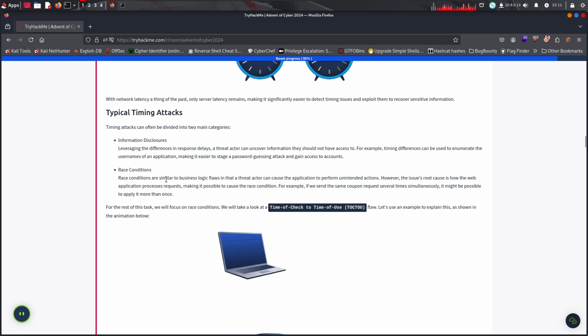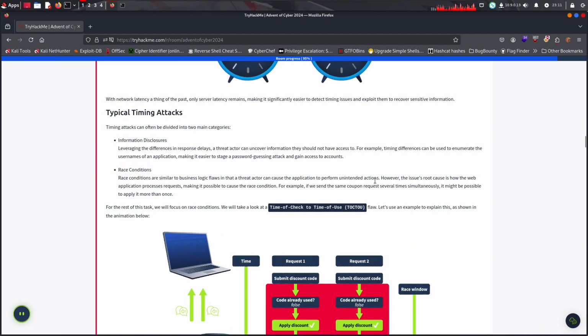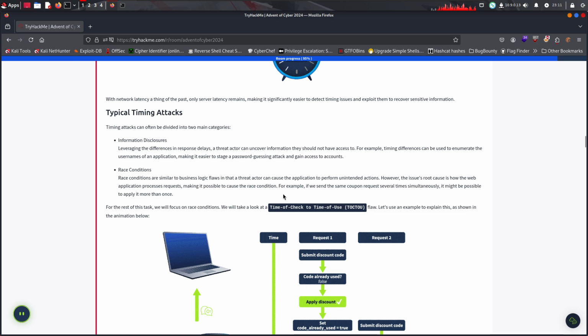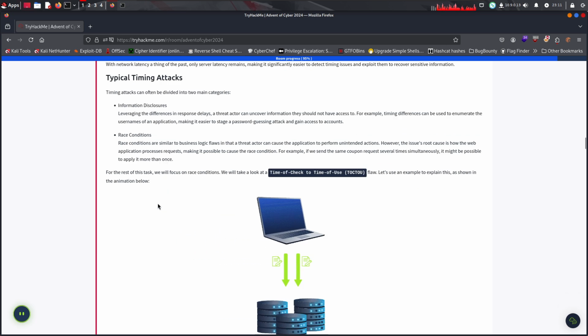Then we have race conditions, which are similar to business logic flaws, in that a threat actor can cause the application to perform unintended actions. However, the issue's root cause is how the web application processes requests, making it possible to cause race conditions. For example, if we send the same coupon request several times simultaneously, it might be possible to apply it more than once. For the rest of this task, we'll focus on race conditions.